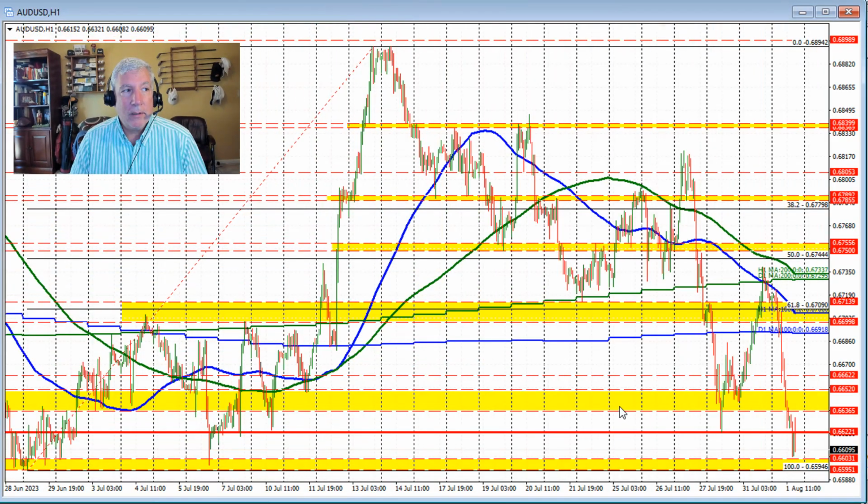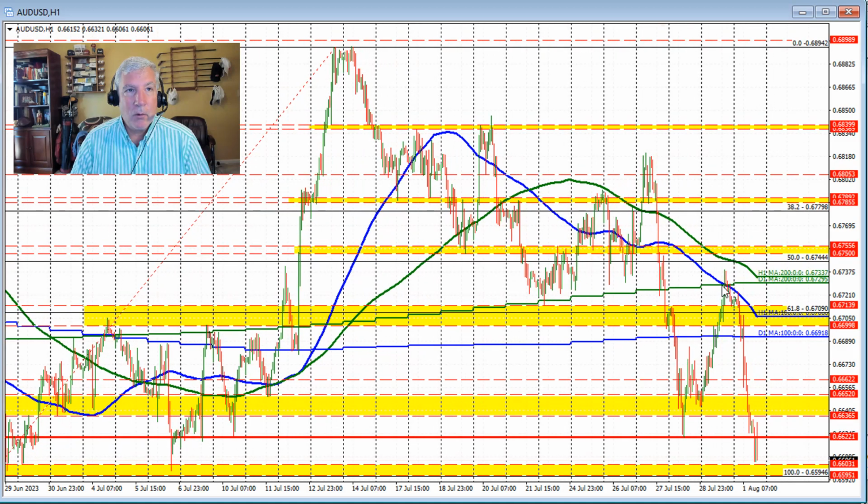Well, the Reserve Bank of Australia did meet overnight, and they decided to keep rates unchanged at 4.10%. That's the second consecutive month that the central bank has kept rates unchanged. That's a trend, it seems, so there's no skip or anything like that. They indicated that they are looking perhaps for the impact of the rate hikes to date to start to increasingly show its impact on things like the growth forecast and also on the inflation going forward. So that helped push the Aussie versus US dollar to the downside.